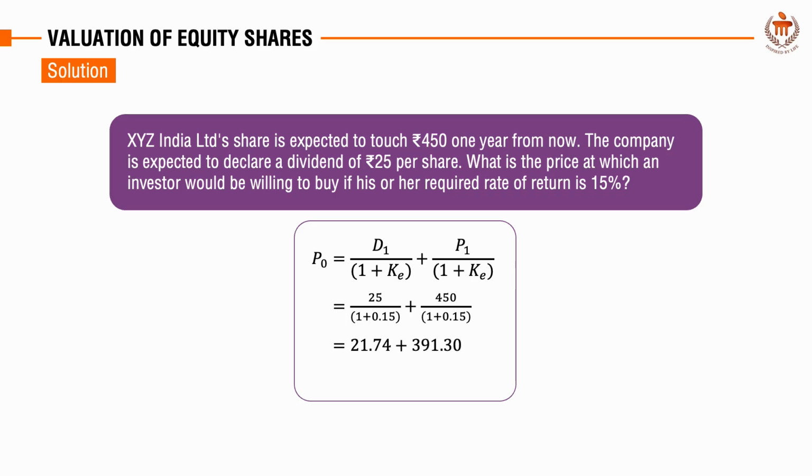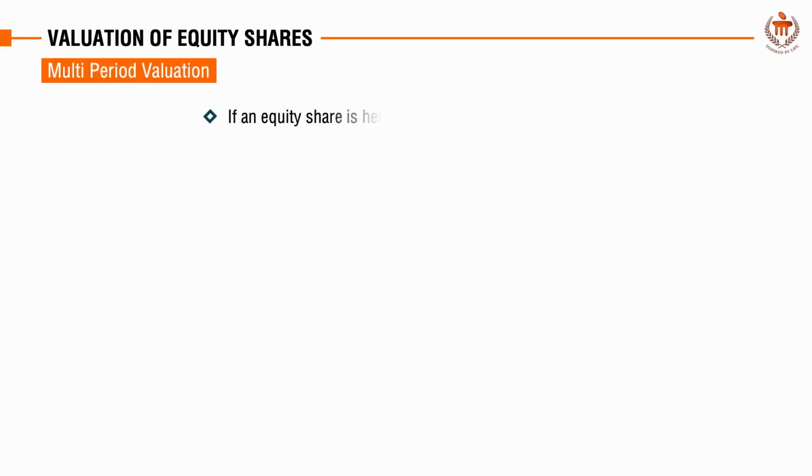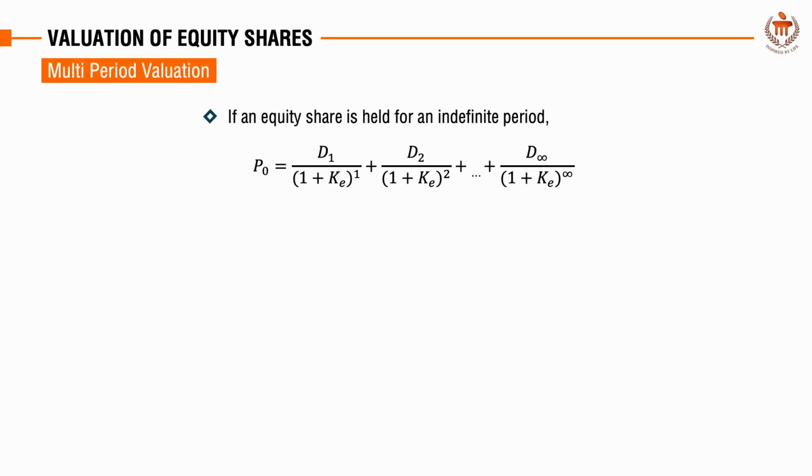Putting all these values in the formula, we get P0 equals, inside the bracket, 25 divided by 1 plus 0.15, plus, inside the bracket, 450 divided by 1 plus 0.15. Solving this equation gives us rupees 413.04. So we can say that an investor requiring the return at 15% would be willing to buy the share at rupees 413.04. Let us move forward and discuss multi-period valuation.